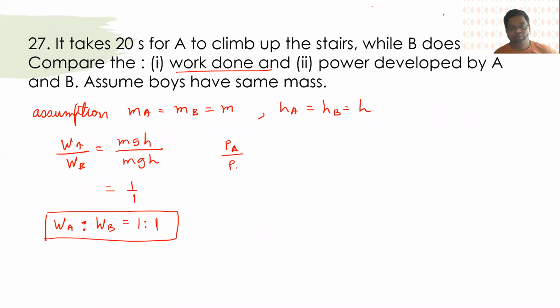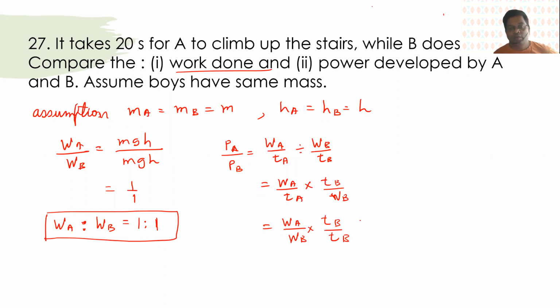Power of A upon power of B. So work done by A upon time taken by A, divided by work done by B upon time taken by B. This division turns into multiplication, so that will be a reciprocal. This step is important. You can come directly over here.